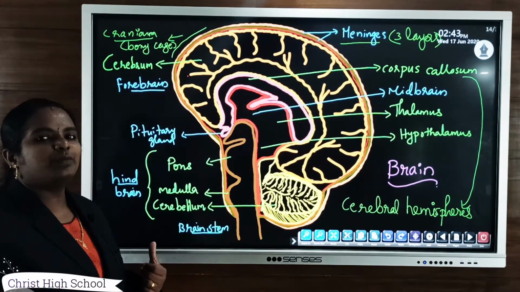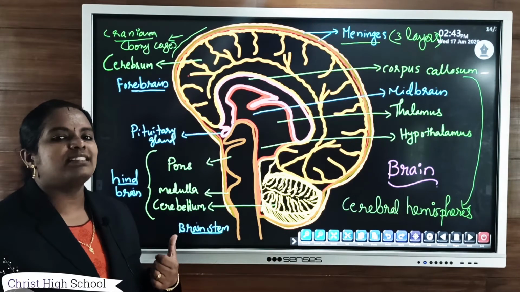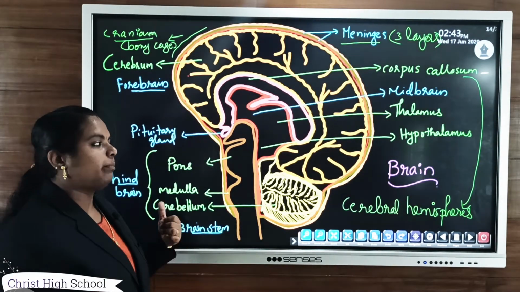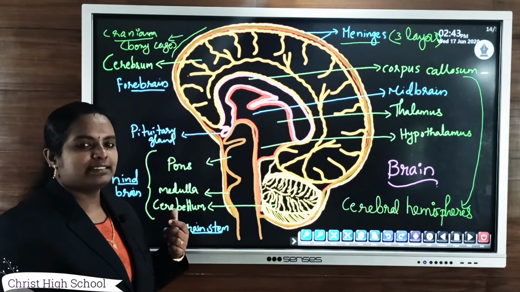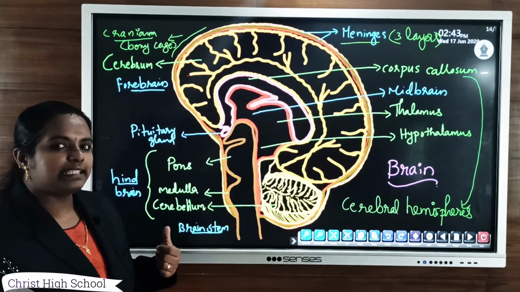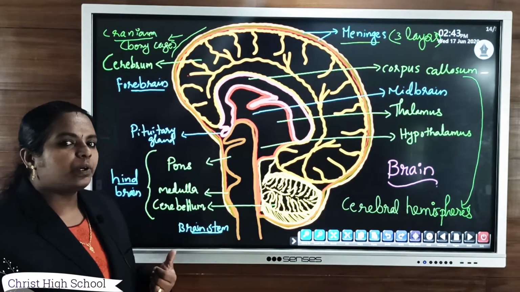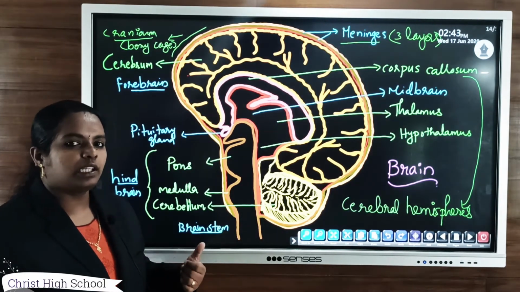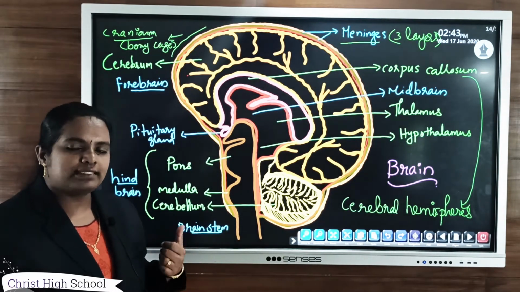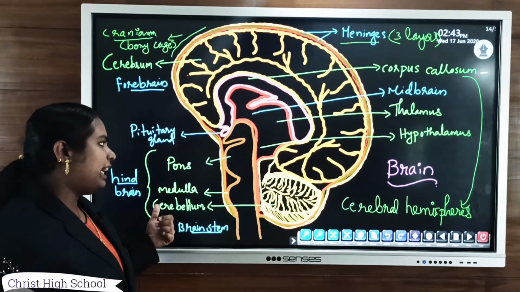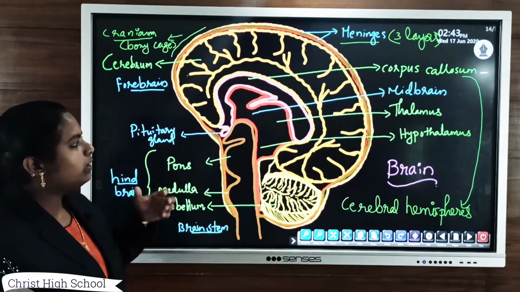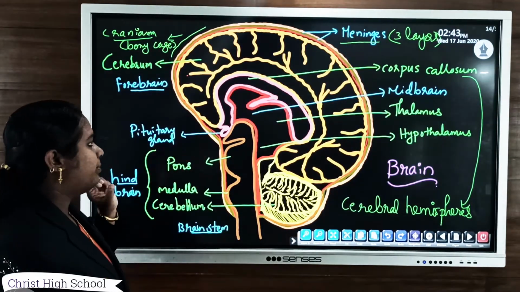The main function of the spinal cord is that it controls the reflex action; it is the main center of all reflex actions. By acting as the center for reflex action, the spinal cord reduces the workload of the brain. So this is the overall view of a brain.